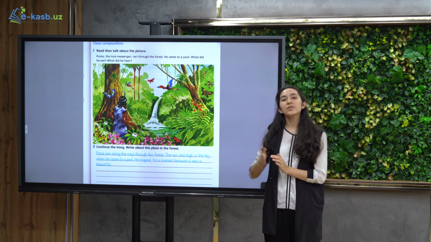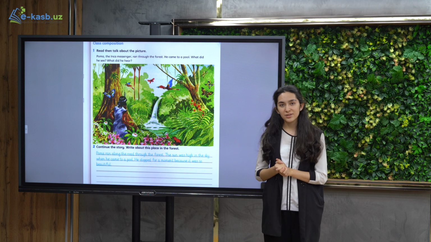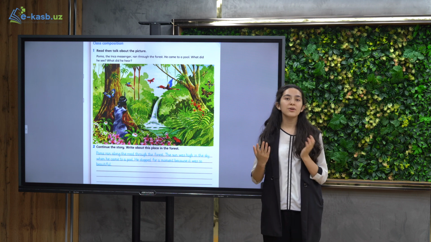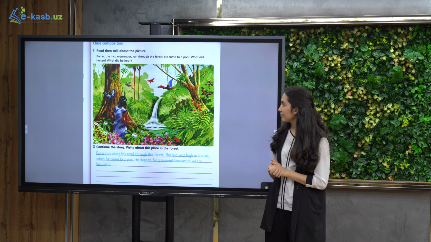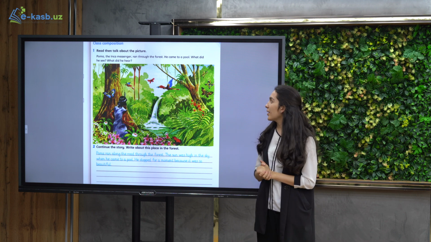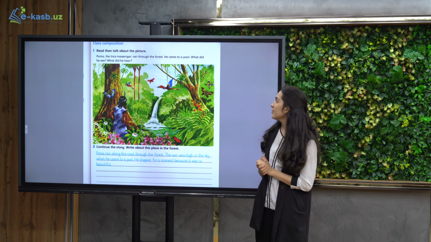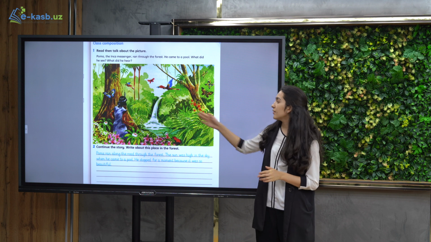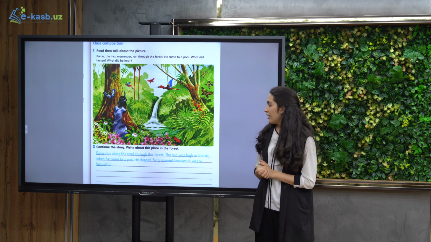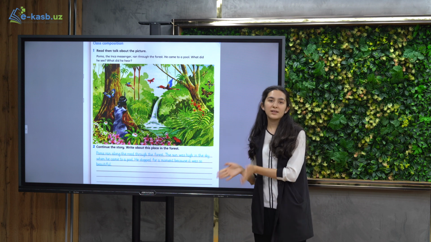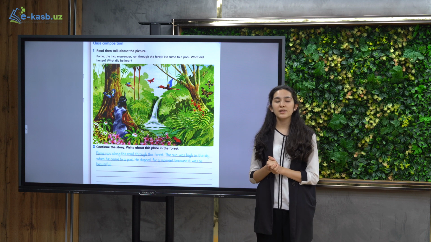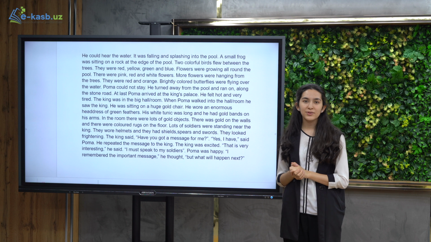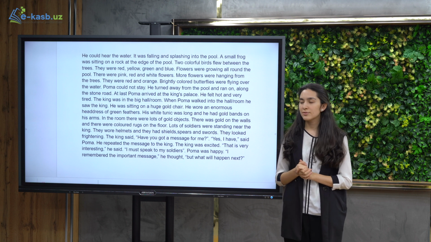You have to write every single detail of this story as much as possible, so that you will develop your writing skills as well. So Poma, the Inca messenger, ran through the forest. He came to a pool. What did he see? What did he hear? First, we have to describe this picture. And then the continuation and the ending of the story as well. So this is my description of this picture and continuation of the story.